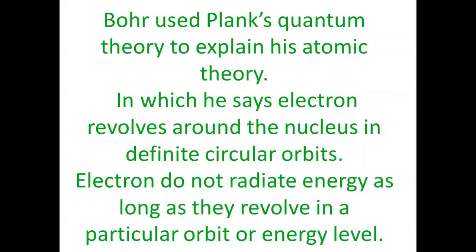What are these stationary orbits? Stationary orbits refer to those orbits in which electrons revolving will not emit or absorb energy, or they cannot radiate energy. So there is prohibition.